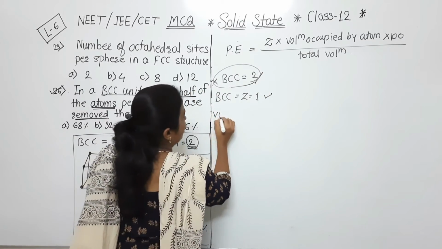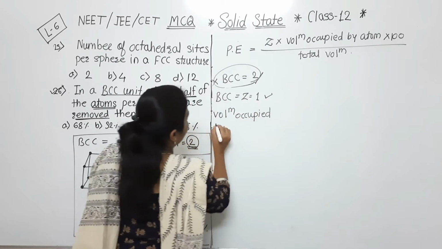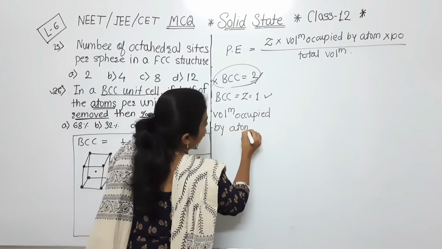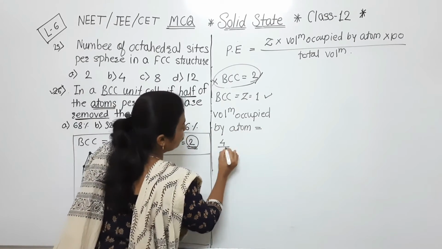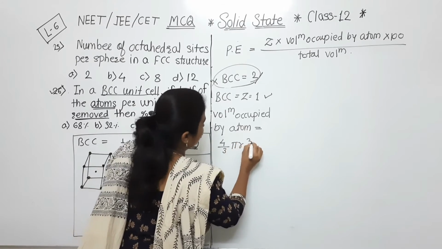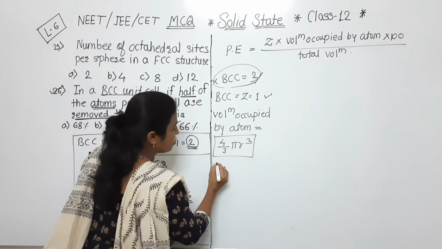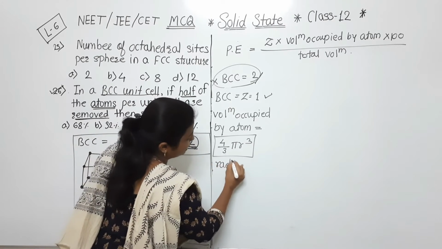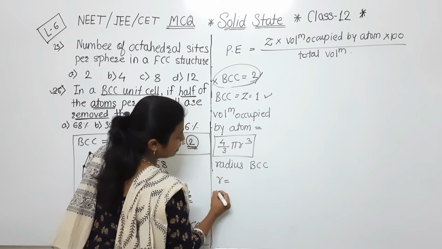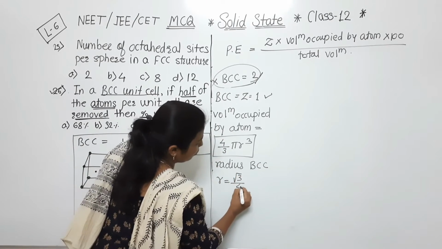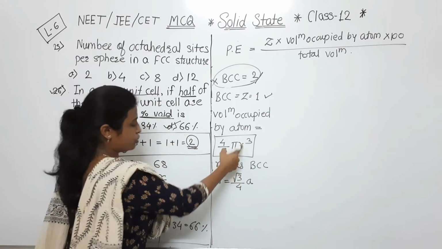Now what about the volume occupied by atom? For that purpose we have to consider the formula. That formula is 4 by 3 pi r cube. This is the formula, in that radius is there. What is the formula for the radius of BCC? For the radius of the BCC, formula is r is equal to root 3 by 4 a. So this formula we have to put in this formula. So what will be the answer?